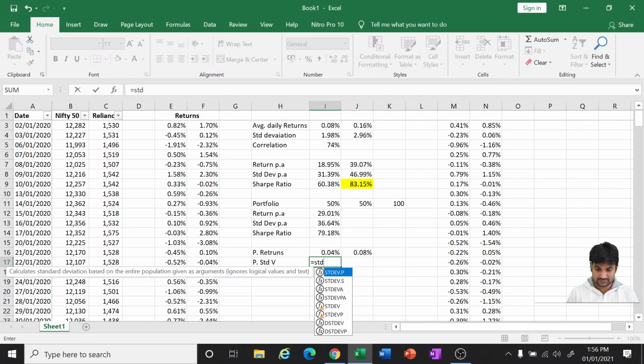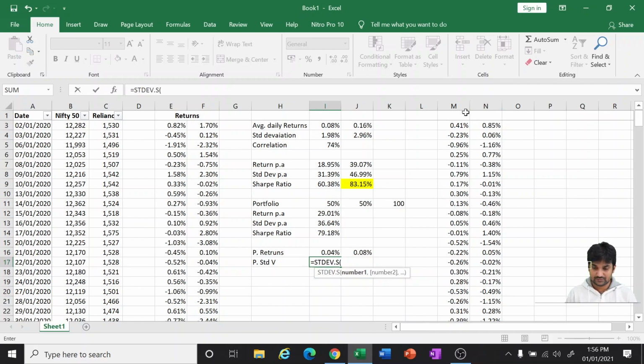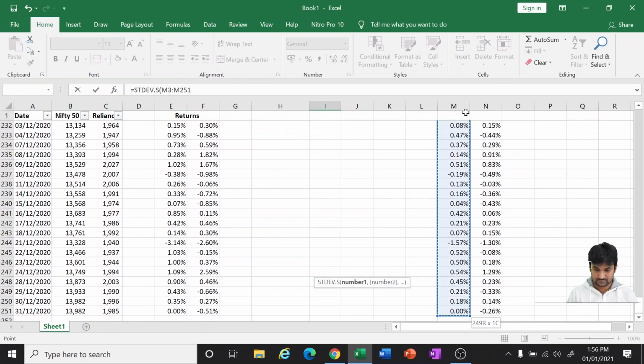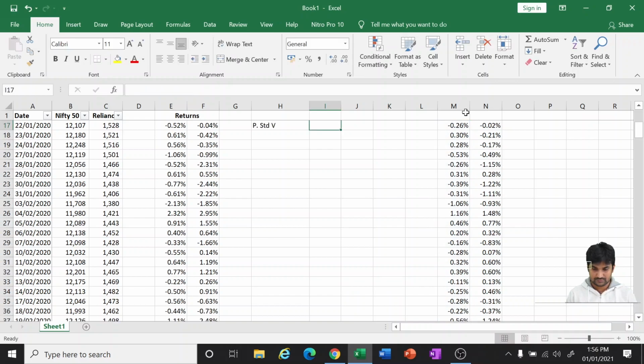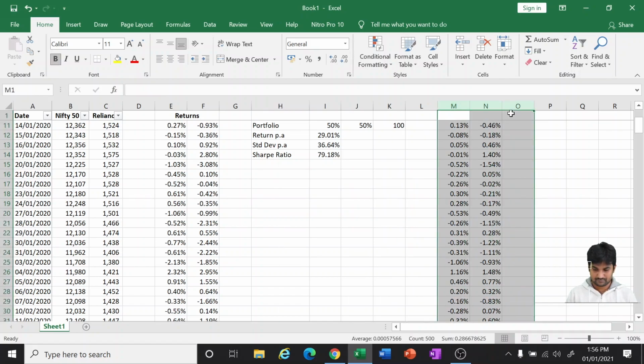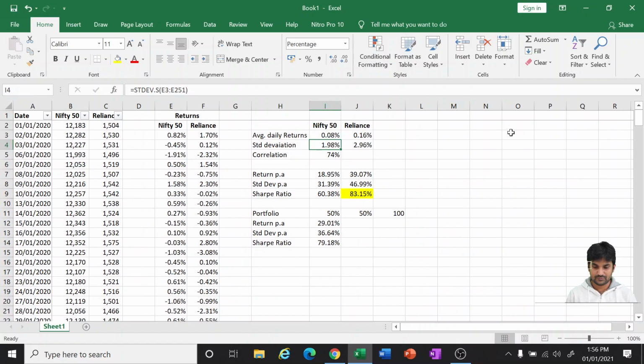Standard deviation sample we are taking, standard deviation of this. Just for your understanding, we can also calculate this particular standard deviation of returns of the portfolio in a slightly different style. Just for your understanding, I'm keeping it here.